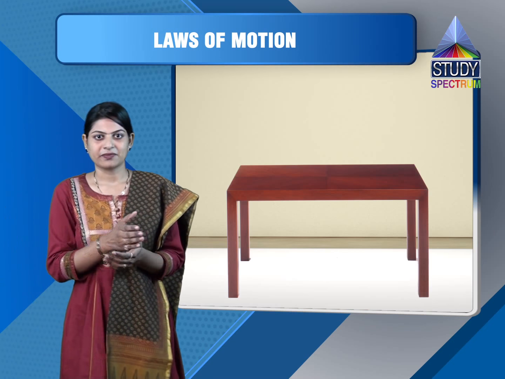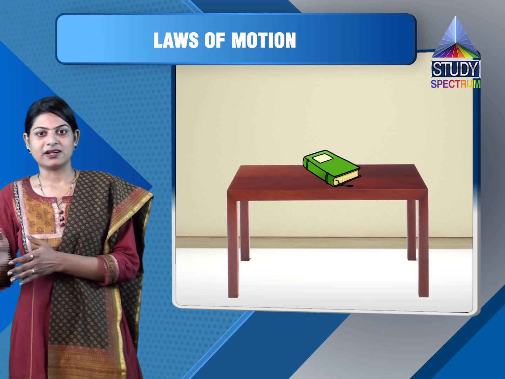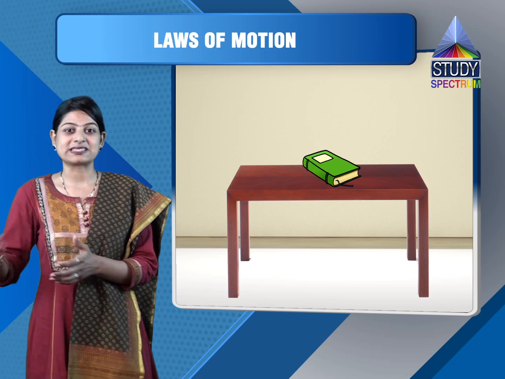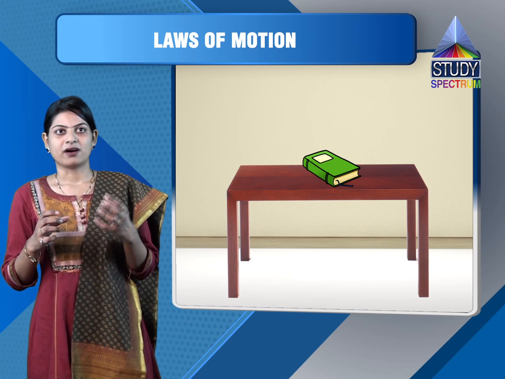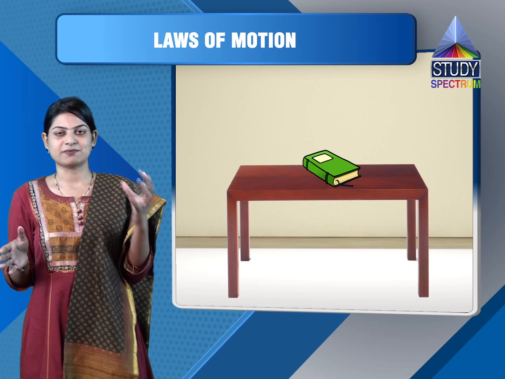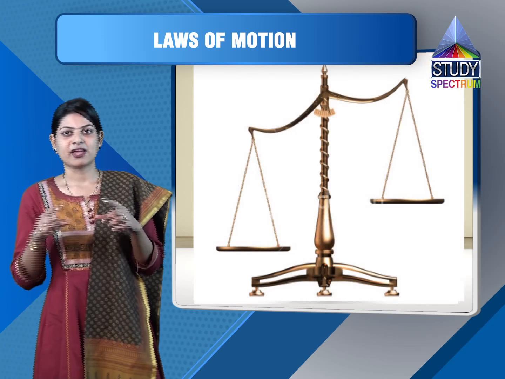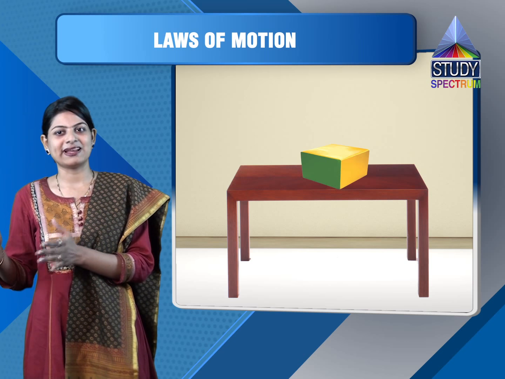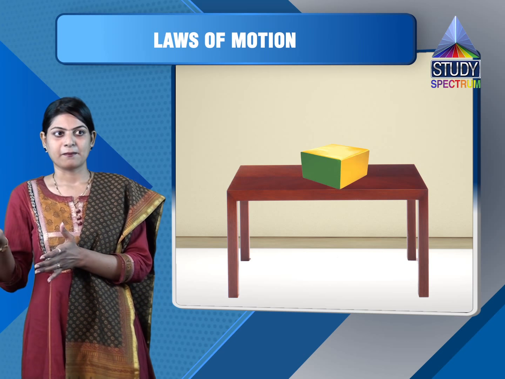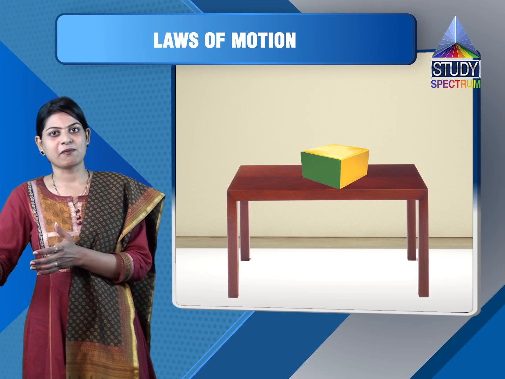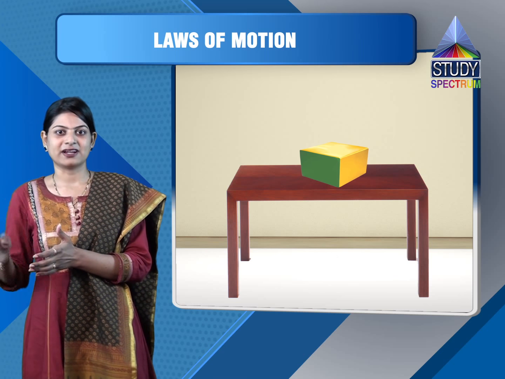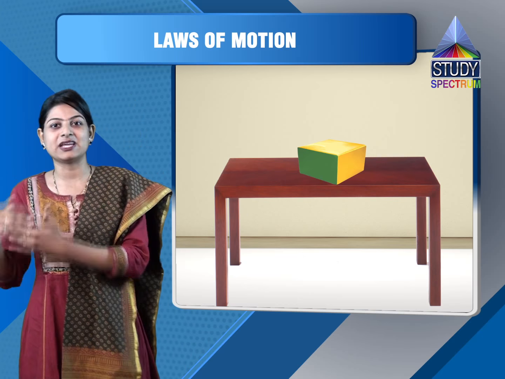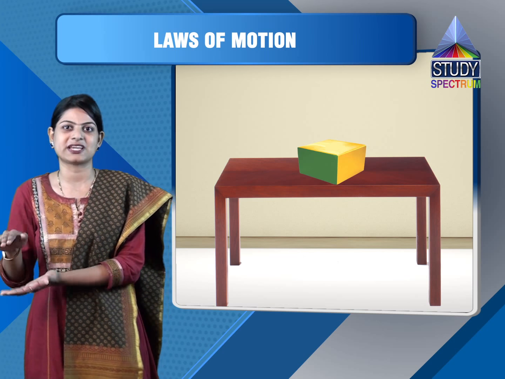But for example, a book is kept on a table. It will be stationary unless and until it is acted upon by another force or it is lifted by somebody. So force is also distinguished as balanced and unbalanced force. If a block is kept on a table, the block will remain on the table unless it is acted upon by another force. The block is applying some amount of force on the table such that it is not moving, and in reaction, the table is also applying an equal amount of force on the block, which keeps it stationary on the table.